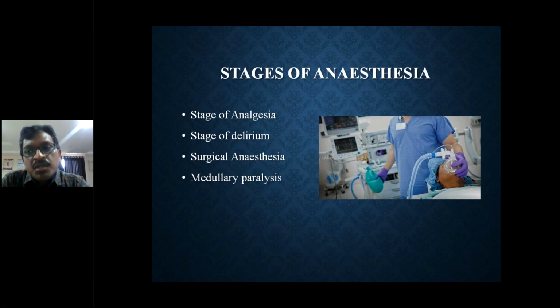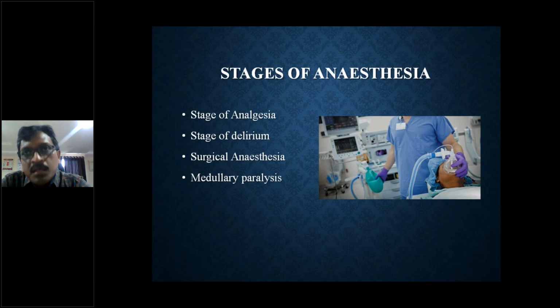Once the peak plasma concentrations of the anesthetic agents are above a certain threshold, they cause something called delirium. The person will be in a state where he is called delirious, and he cannot recognize what is happening around him. So he'll be in a confused state, agitated to some extent. Once the concentration of the drugs in the plasma reaching the brain increases, that will cause surgical anesthesia, and the body starts not to respond to any stimulus. This is our surgical anesthesia.